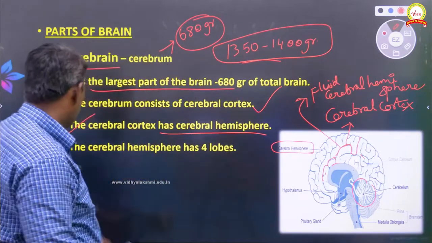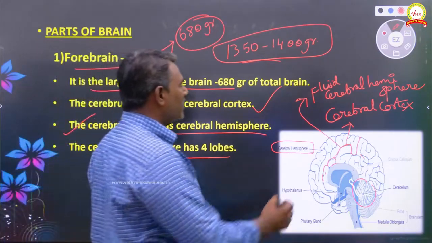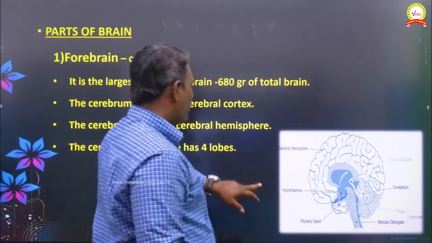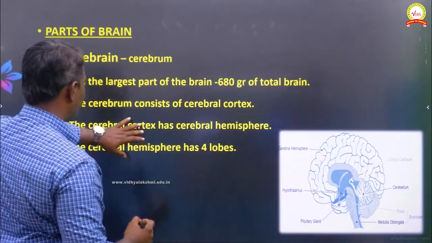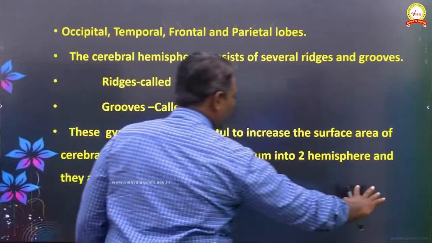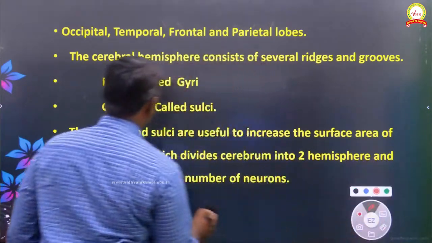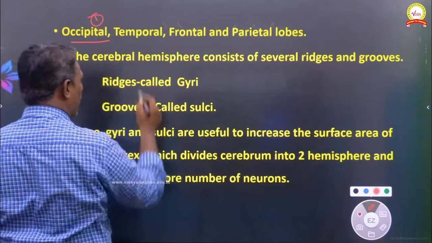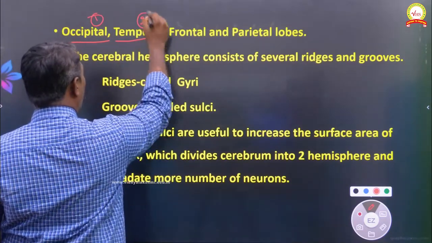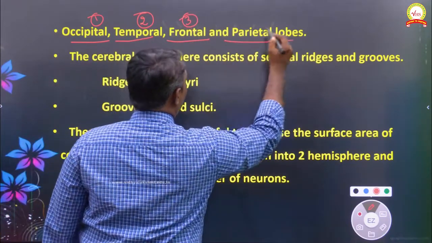This cerebral hemisphere has four lobes, very important. The cerebral hemisphere includes four types of lobes: the first one is called the occipital lobe, the second one is the temporal lobe, the third one is the frontal lobe, and the last one is the parietal lobe.